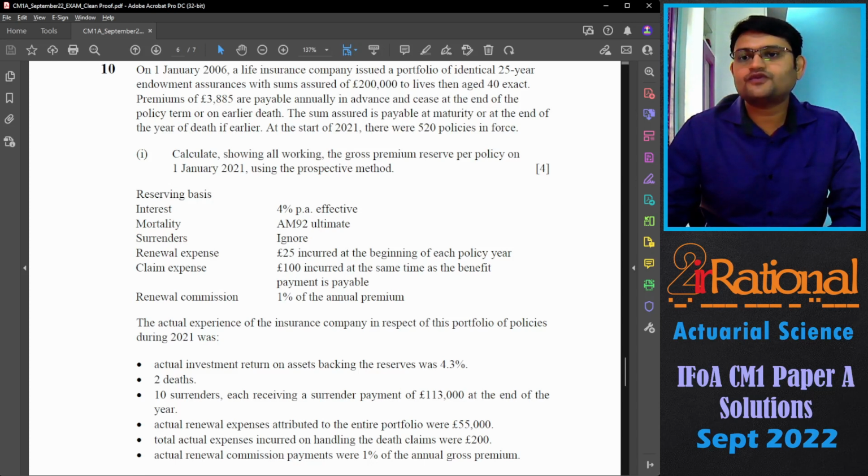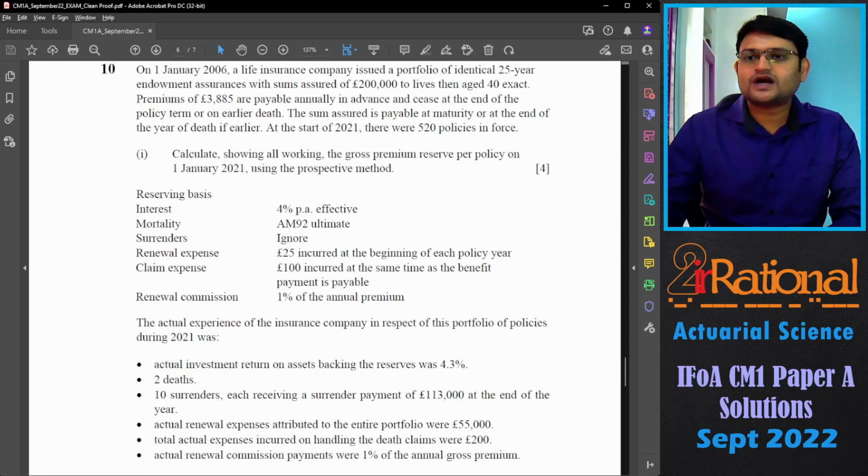The premium of 3885 are payable annually in advance and cease at the end of the policy term or on earlier death. The sum assured is payable at maturity or at the end of the year of death if earlier. At the start of 2021, there were 520 policies in force. Calculate, showing all working, the gross premium reserve per policy on 1st January 2021 using the prospective method.